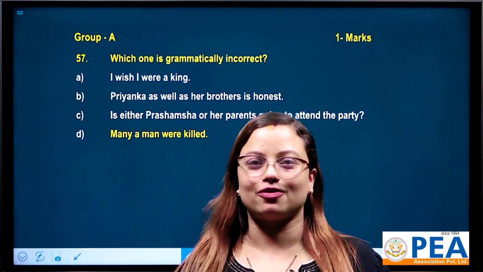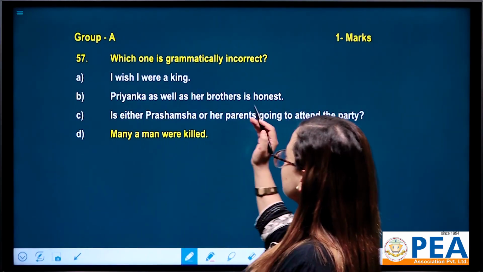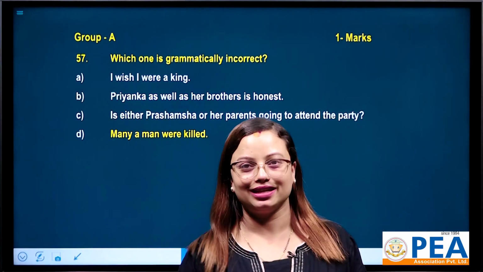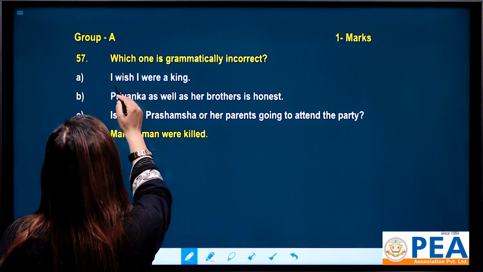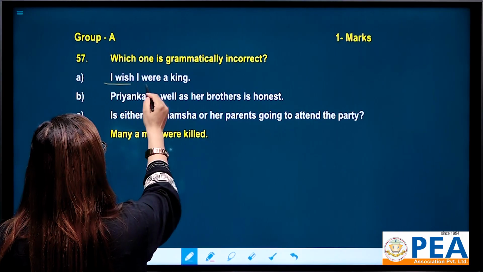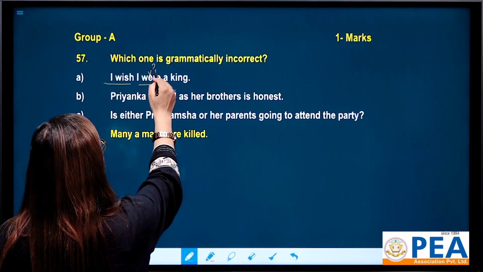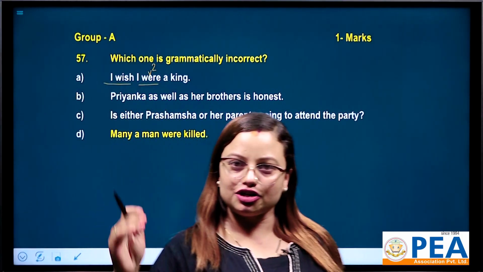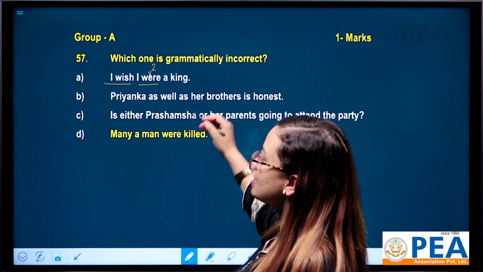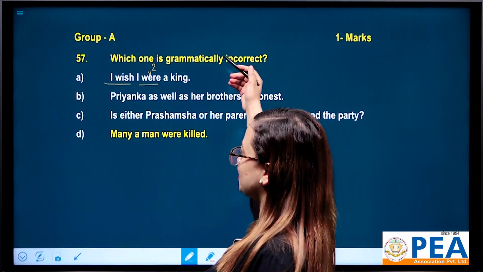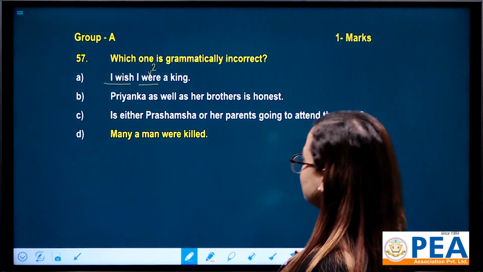Okay, let's start question number 57. Which one is grammatically incorrect? Let's find out. Okay, I wish I were a king. I wish always takes past plural, that's why were is correct. Priyanka as well as her brothers is honest.